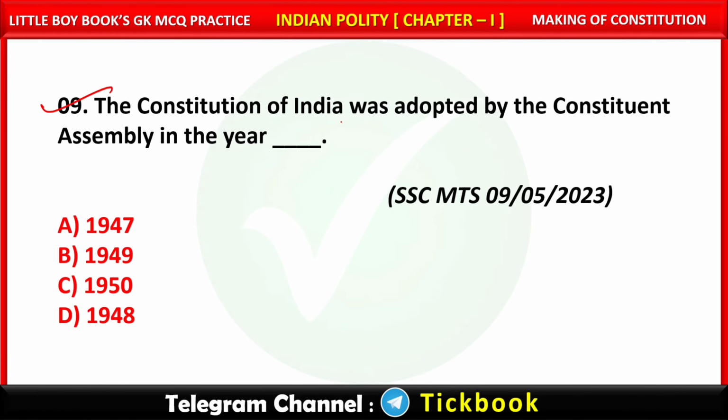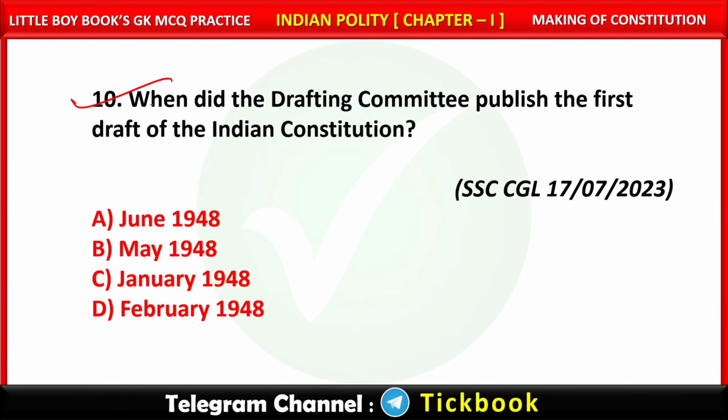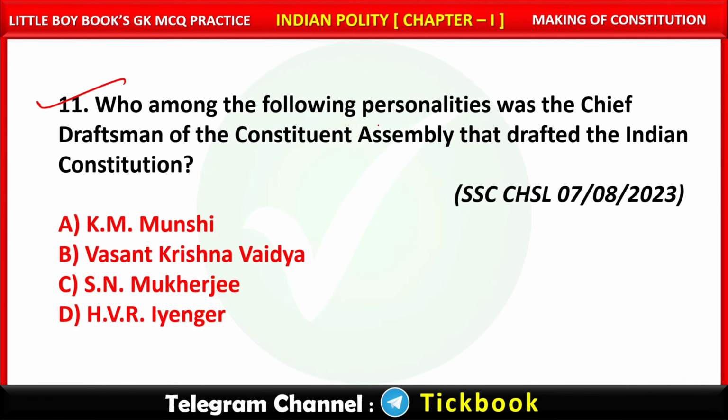Question number 9. The Constitution of India was adopted by the Constituent Assembly in the year? Option number B. 1949. Question number 10. When did the drafting committee publish the first draft of the Indian Constitution? Option number D. February 1948. Question number 11. Who among the following personalities was the chief draftsman of the Constituent Assembly that drafted the Indian Constitution? Option number C. S.N. Mukherjee.